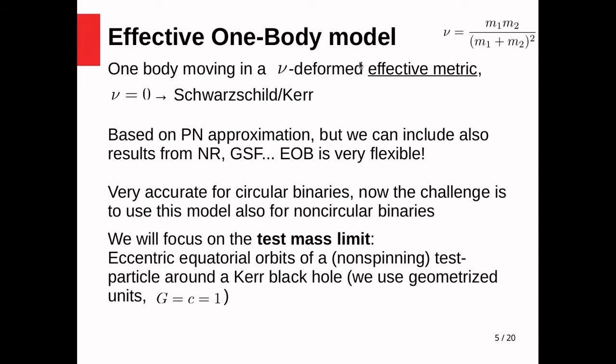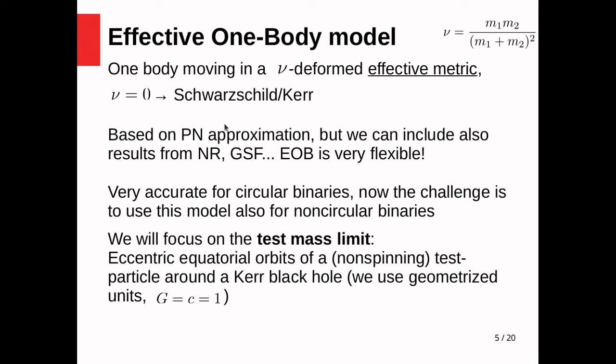So if you want to describe the model analytically, we can consider the effective one-body model. The idea is to map the two-body problem into one body that moves in an effective metric. This metric is a deformation of Schwarzschild or Kerr, and the parameter of this deformation is the symmetric mass ratio. If nu is equal to 0, we obtain the Schwarzschild or Kerr solution.